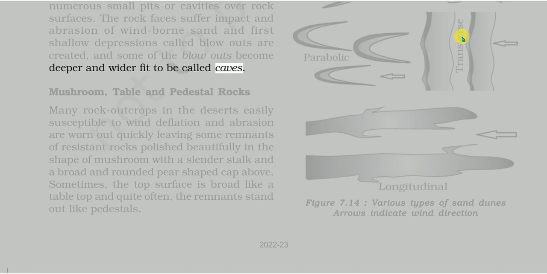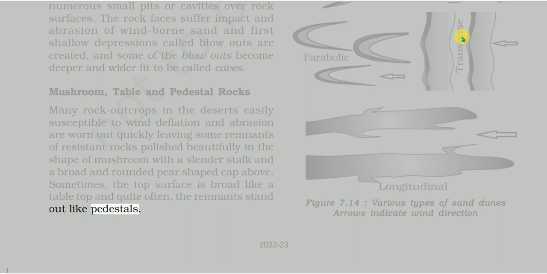Mushroom, table and pedestal rocks. Many rock outcrops in the deserts easily susceptible to wind deflation and abrasion are worn out quickly, leaving some remnants of resistant rocks polished beautifully in the shape of a mushroom with a slender stalk and a broad and rounded pear-shaped cap above. Sometimes the top surface is broad like a tabletop, and quite often the remnants stand out like pedestals.